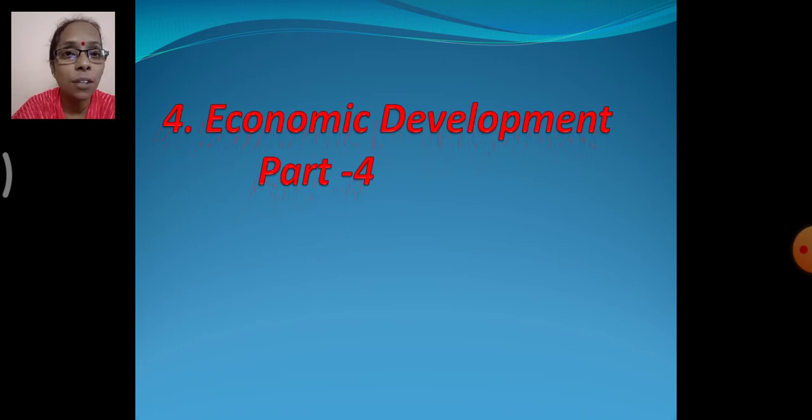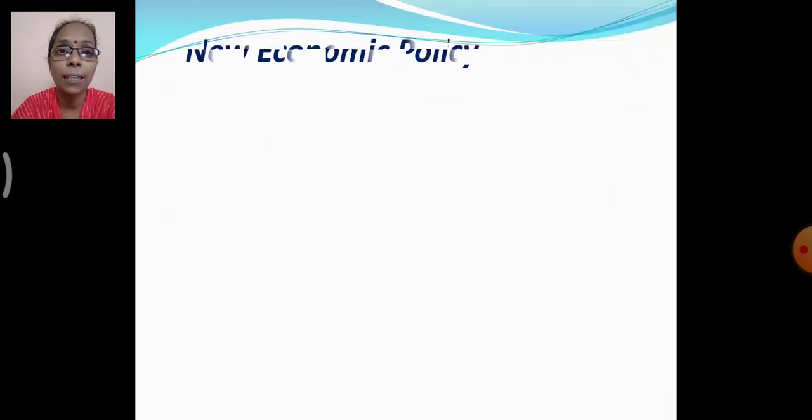Now in our first three parts, children, we have learnt about how India adopted a mixed economy after independence, and in order to increase the economic level of the country, various plans were implemented. Five-year plans were implemented, and accordingly provisions and schemes were made in those plans under the rule of different prime ministers. These schemes and provisions were made considering the increase of the economy at the national level, and accordingly new economic policies were also implemented. So we shall study about that in detail today.